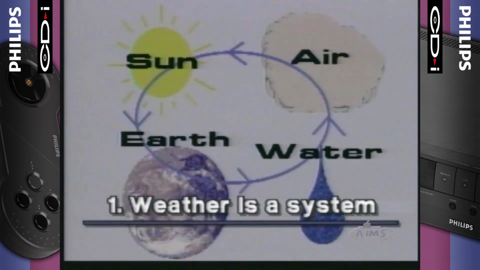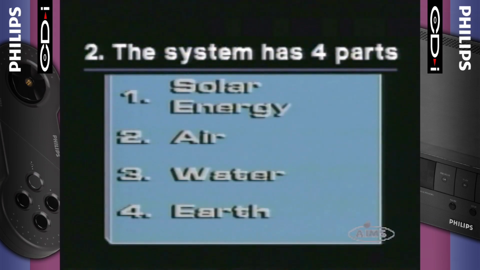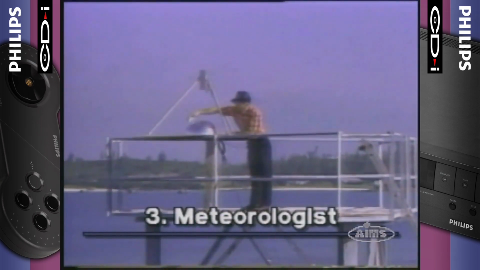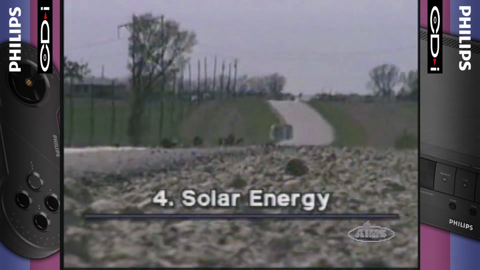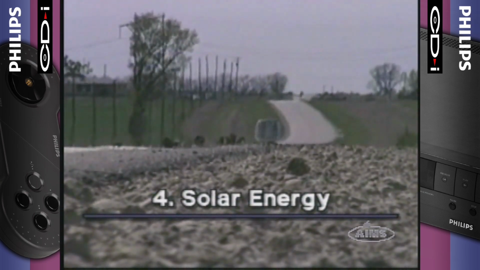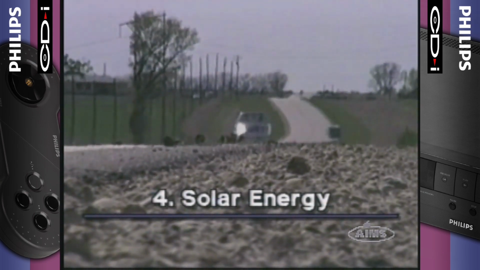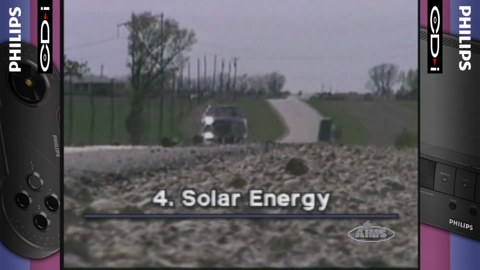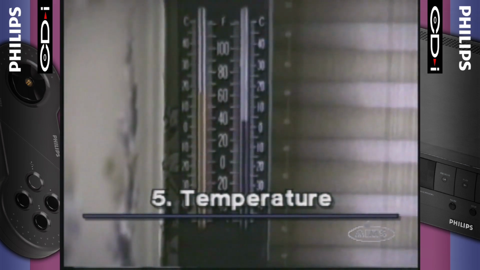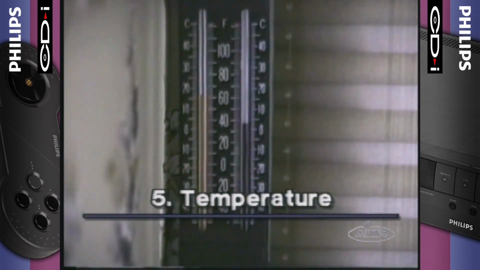Let's review. Weather is a system made up of 4 separate parts that interact. One part does something to another to change the weather. The 4 parts of the weather system are solar energy, air, water, and earth. A meteorologist is a weather scientist. Solar energy, in the form of sunlight, is absorbed and changed into heat. Temperature is the measure of heat.